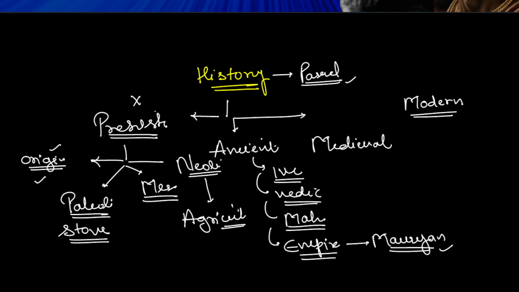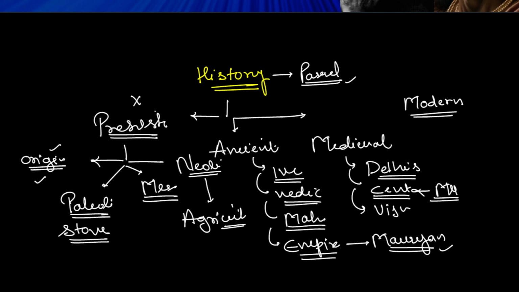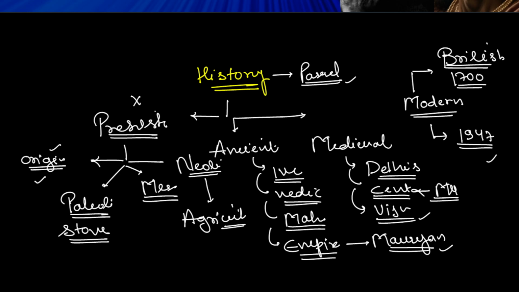Alright, when we come to the medieval portion, we talk mostly about the Delhi Sultanate, the central Indian kingdoms, such as the kingdoms in Maharashtra and all, as well as the Vijayanagar kingdom in the south. In the modern history, we talk about events from the advent of the British in India around late 1600 and 1700. We talk about colonialism and finish it with the independence in 1947. So this is a basic outline of the Indian history.